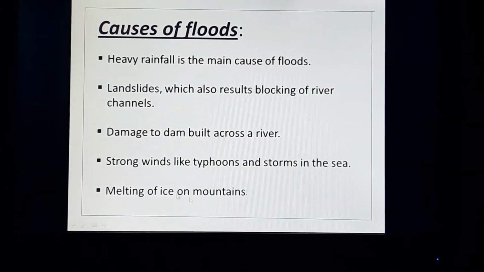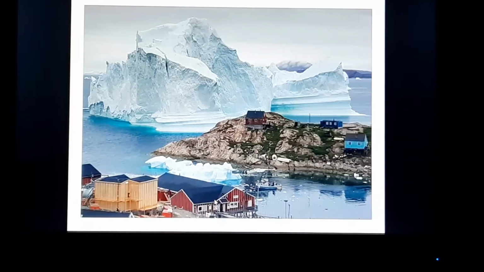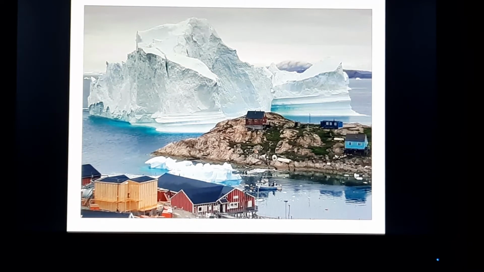Now see the last point, the melting of ice on mountains. When the ice melts down on the mountain region, you can see it's the polar region or the ice region. When the ice chunks melt down, then that melted water can cause the flood in the residential area or the locality. So the melting of ice in mountain region or in polar region can cause the floods.